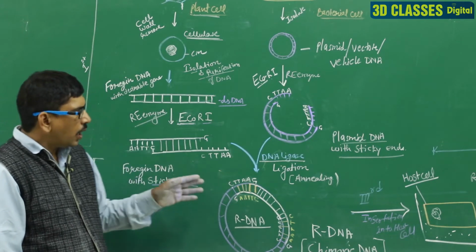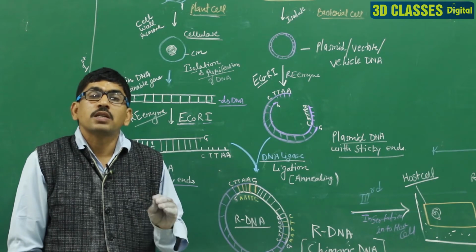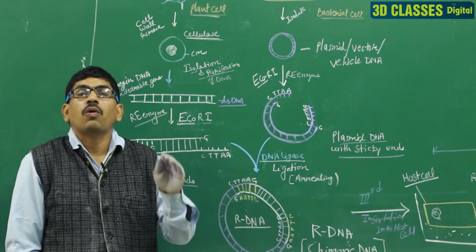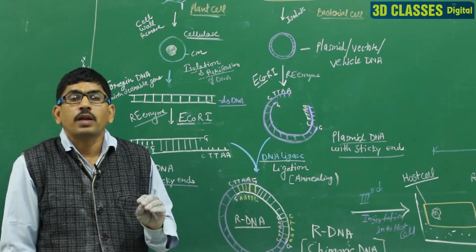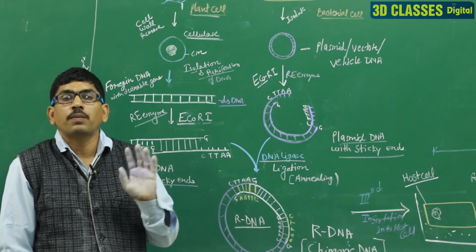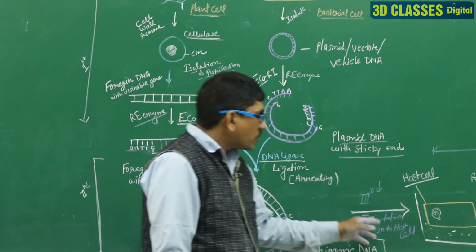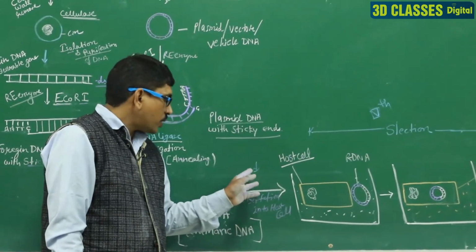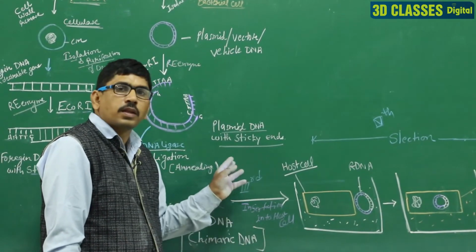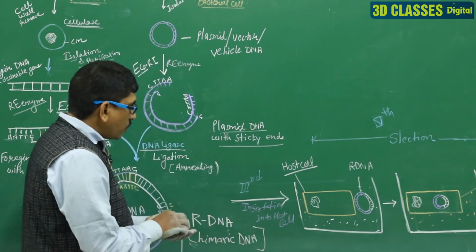Clear? After the formation of the recombinant DNA, we insert the DNA into the host cell. We insert the recombinant DNA into the host cell for the selection and multiplication. That process is known as the third step, the insertion into the host cell.